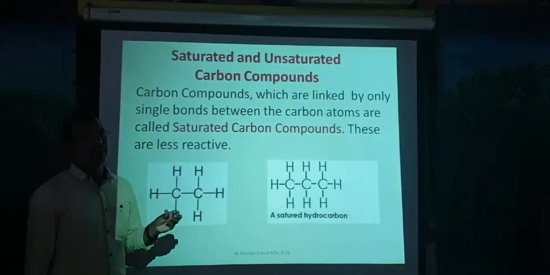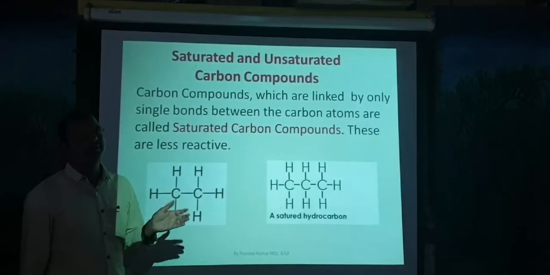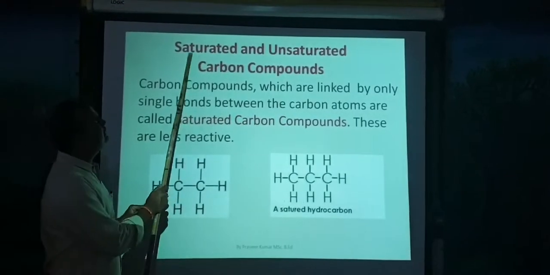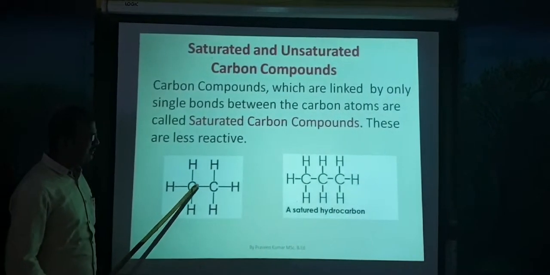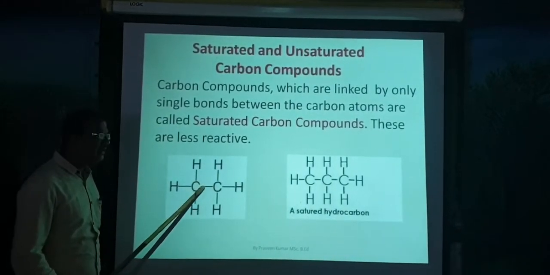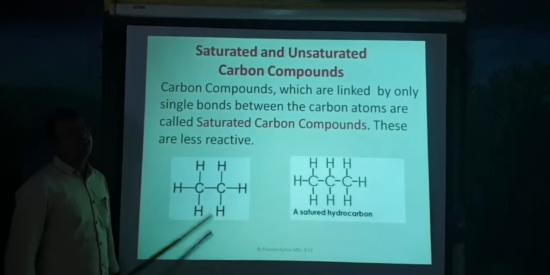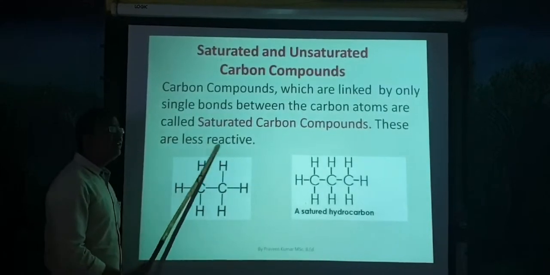If the carbon atoms are bonded by a single bond, such carbon compounds are called saturated carbon compounds. Example: here this is one carbon and this is another carbon, linked by a single bond. This is an example of a saturated carbon compound. These are less reactive.